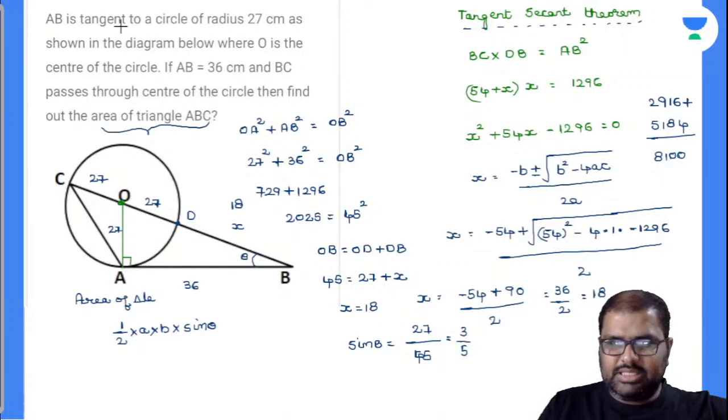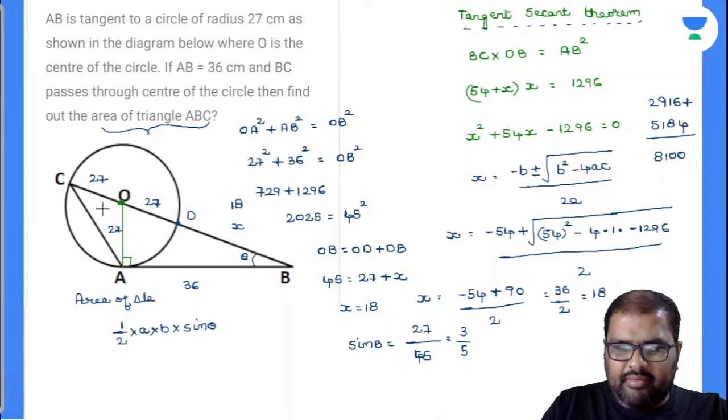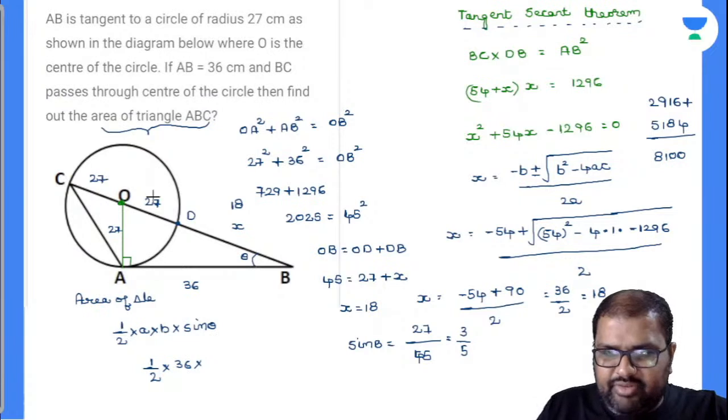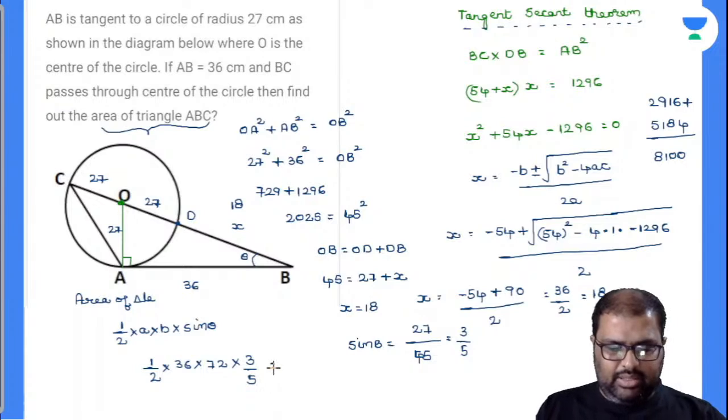That's an easy case. So how many of you know this formula there? Half into, now triangle ABC's A value is equal to this one, 36. Now B value is completely this, 54 plus 18, which is 72, into 3 by 5. Sine theta value is equal to 3 by 5. Now let me know the answer there. Calculate all these things and let me know.